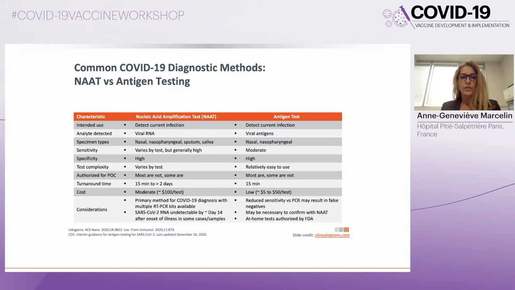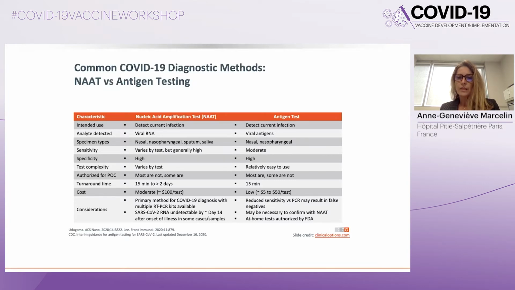They have a turnaround time of between 15 minutes and 2 days, and their cost is generally moderate. So this is a primary method for COVID-19 diagnostics, with multiple RT-PCR kits available. And SARS-CoV-2 RNA is generally undetectable by day 14 after onset of illness.